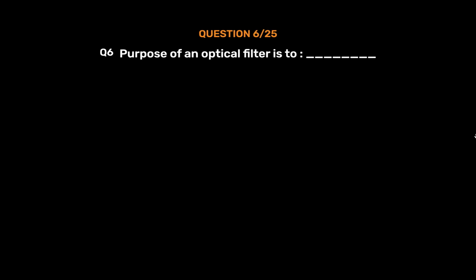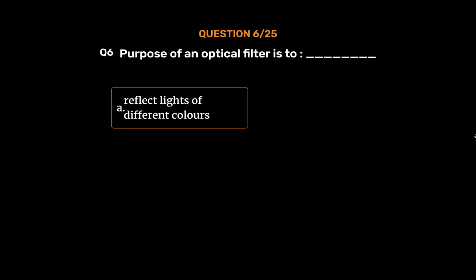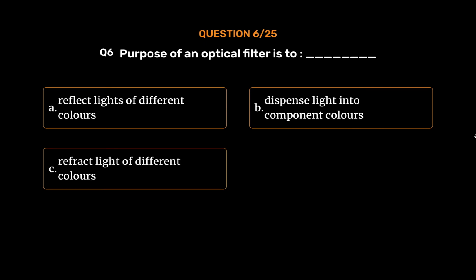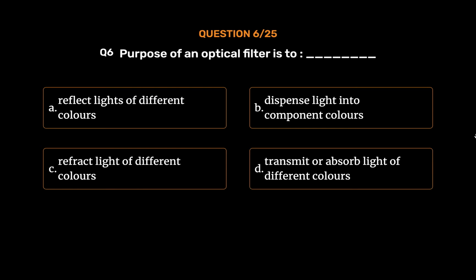Question number 6. Purpose of an optical filter is to underscore. Option A. Reflect lights of different colors. Option B. Disperse light into component colors. Option C. Refract light of different colors. Option D. Transmit or absorb light of different colors. The correct answer is Option D. Transmit or absorb light of different colors.